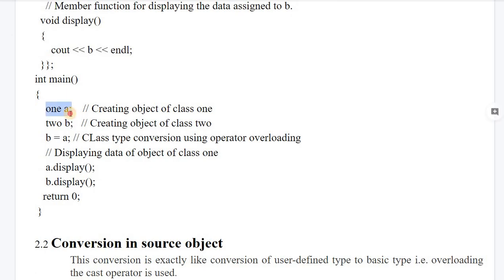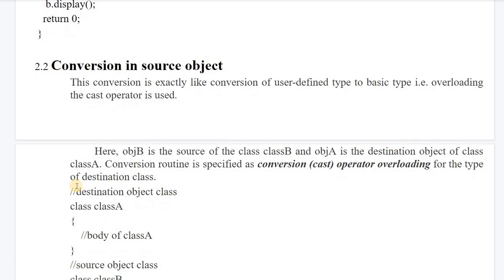In the main function we have an object of class 1 and an object of class 2, then we write B is equal to A. Class type conversion using operator overloading is happening in this particular statement. Simple. If you write int A is equal to int B, this statement is equal to such a statement, because both sides of the assignment operator have the same data type. Here both are user defined data types. By calling the display function you can see the values of it.